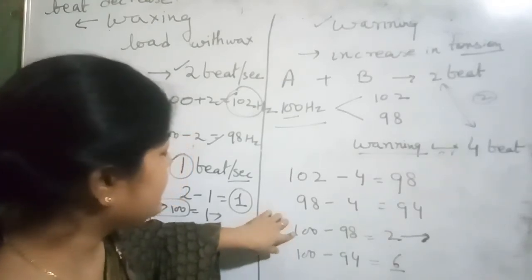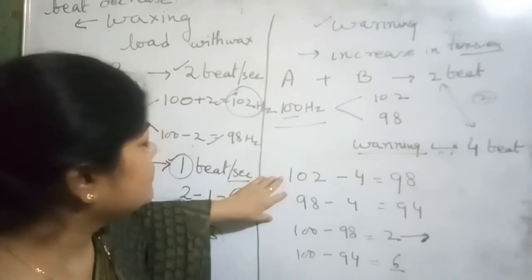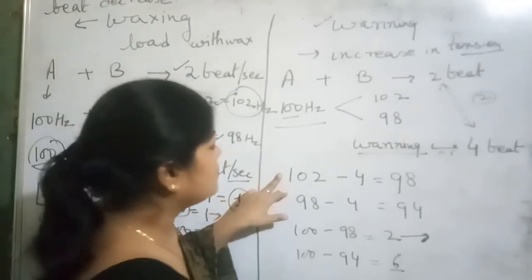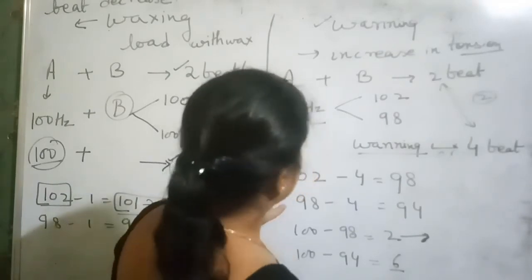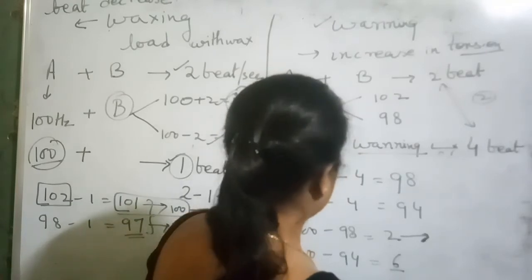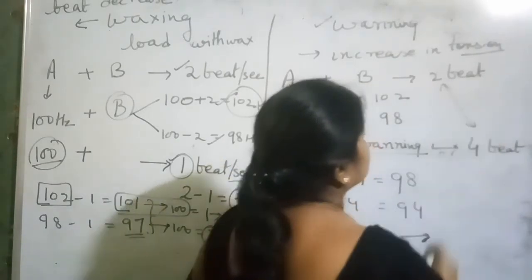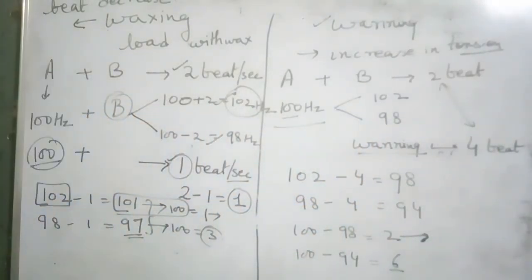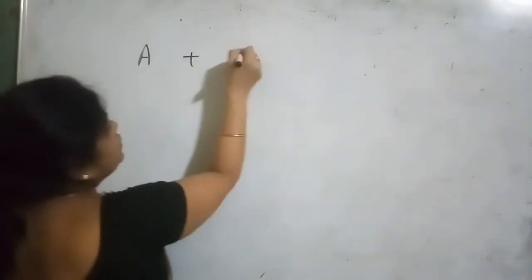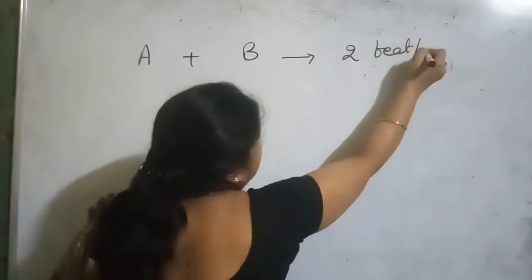So we get the original frequency 102. Now in case of waning, we just take another case when there are two tuning forks and originally they produce 2 beats per second.